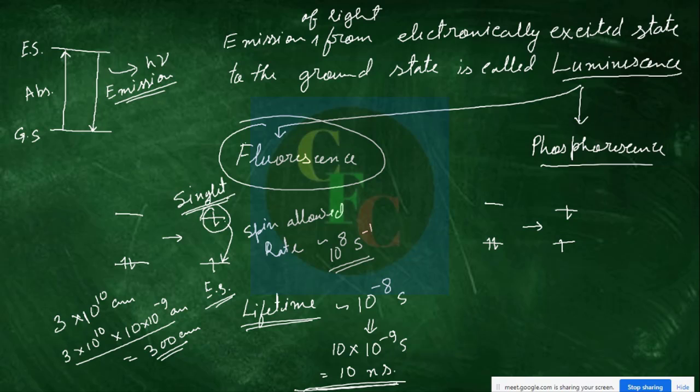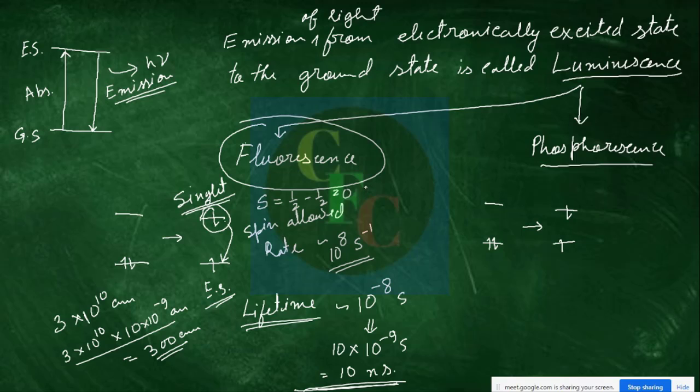Now, these terms, singlet and triplet, are quantum mechanical terms, right? For the time being, you should think that the total spin in this system is 0. So if you sum up the spin, half minus half is 0. There is another term called spin multiplicity.